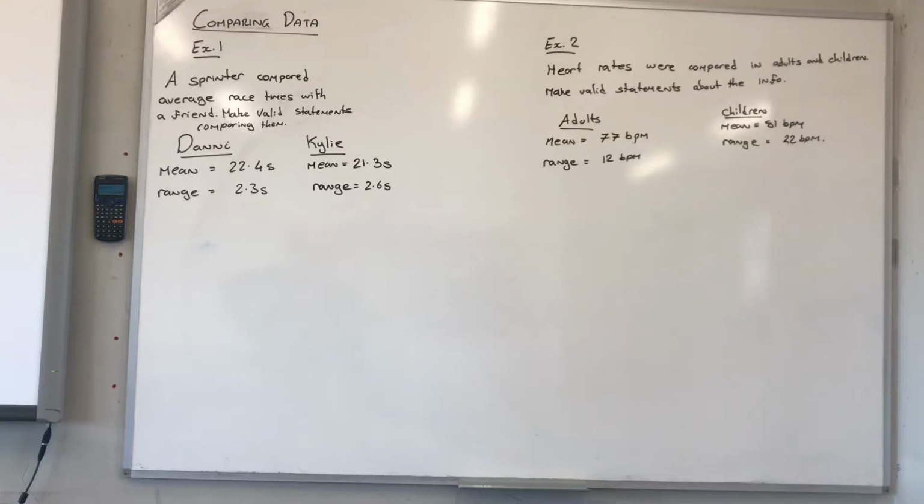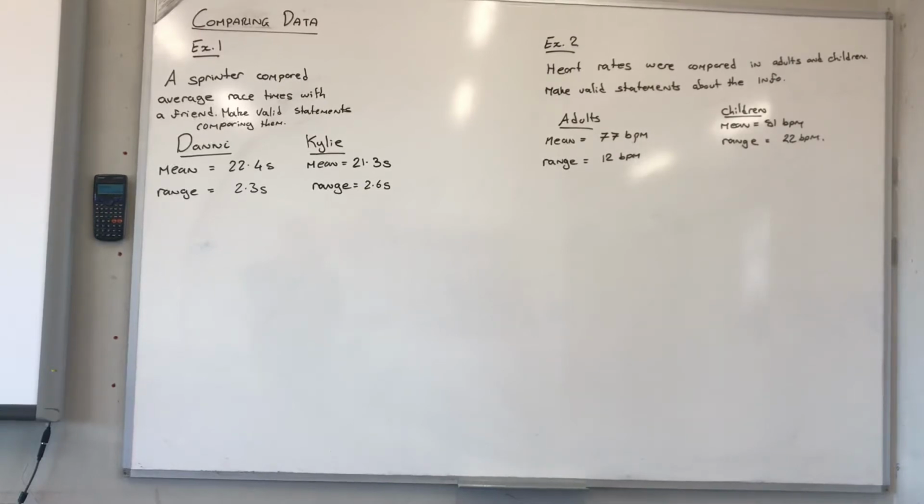Okay, so we look at example 1. A sprinter compared average race times with a friend. Make valid statements comparing them. In this case I'm using the mean, as I am for example 2, but another example of average is median. Median does show average, I'm just deciding to use mean here.